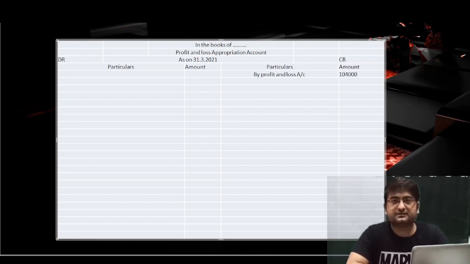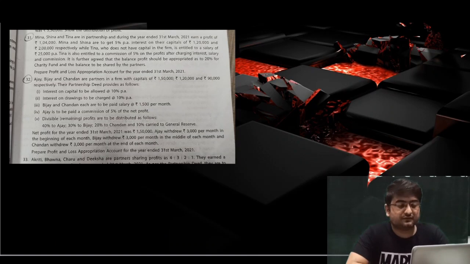Remember, while passing journal entries, whatever entry you pass in the P&L appropriation account will have a journal entry. So we have transferred the profit and loss balance, which is profit only, to the profit and loss appropriation account. Now moving on to the next, it is given that Meena and Sheena are to get 5% per annum interest on their capitals of 1,20,000 and 2 lakh rupees.